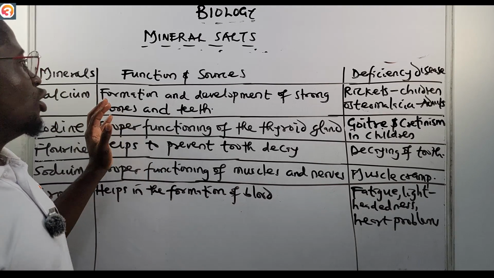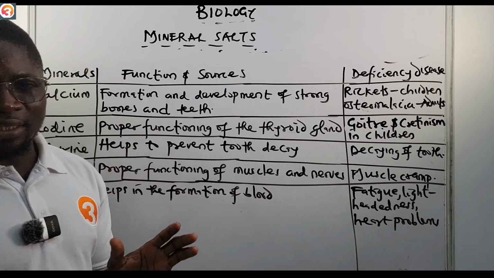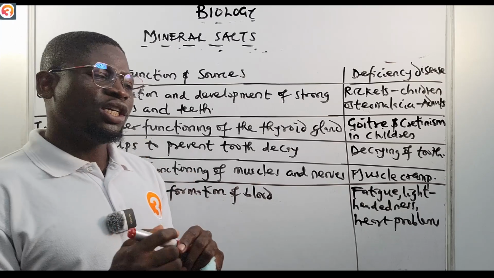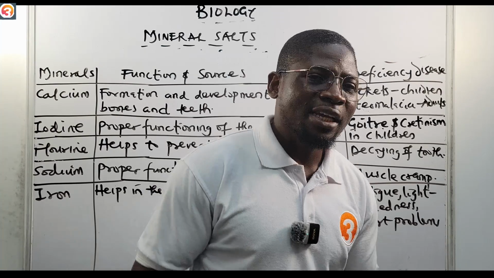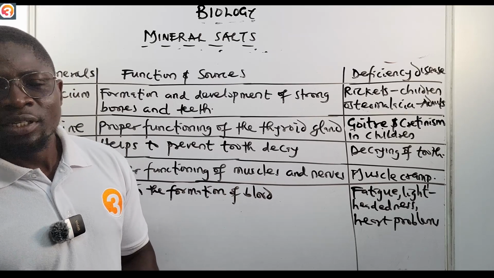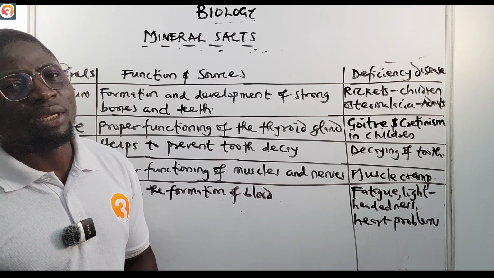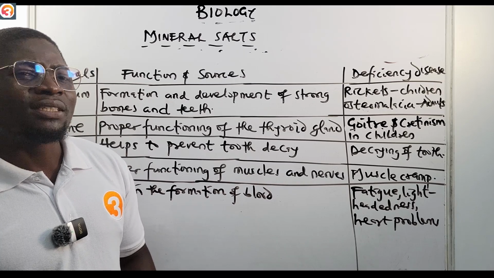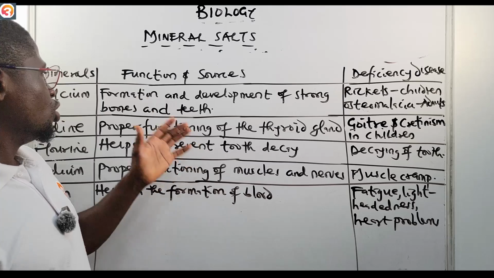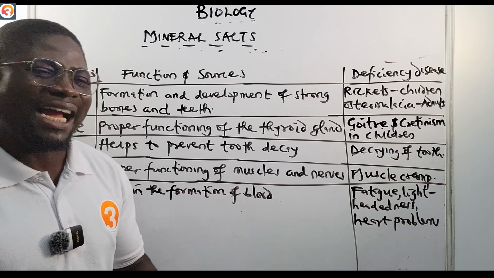We say calcium is important for the formation and development of strong bones and teeth. I know that will not be a new thing to anybody watching this video, because you have heard severally that it's good to eat bones. I like bone of fish, I like bone, I like biscuit bone. All those things are sources of calcium, and they help us to build strong bones and teeth. They are vital for our development and growth.